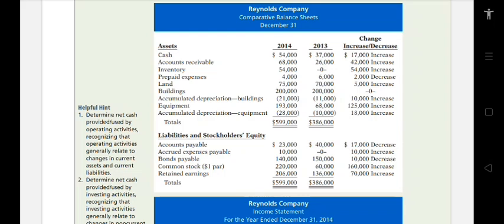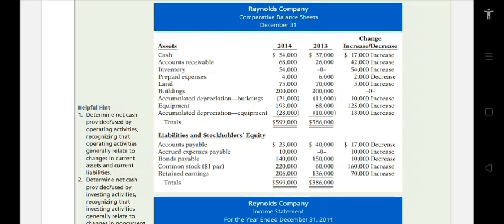Accumulated depreciation, buildings, negative 21,000, then negative $11,000. Then the increase is $10,000. Then equipment, $193,000, then $68,000. We have the increase of $125,000. Then the accumulated depreciation, equipment, we have negative $28,000.